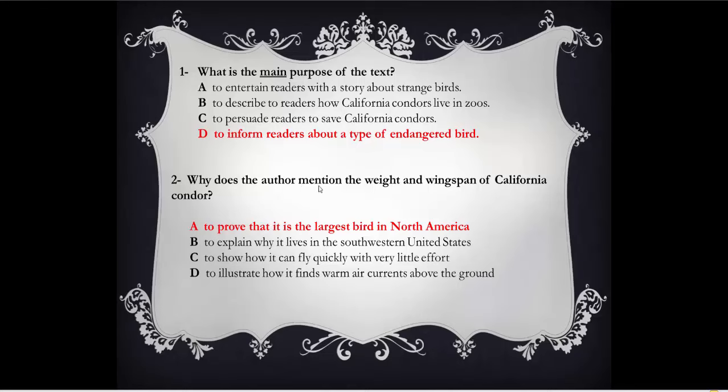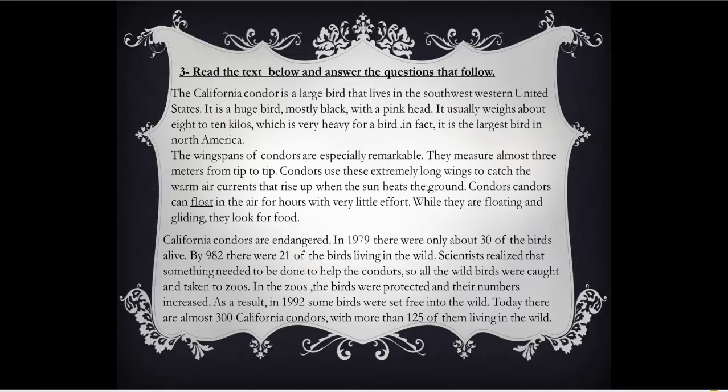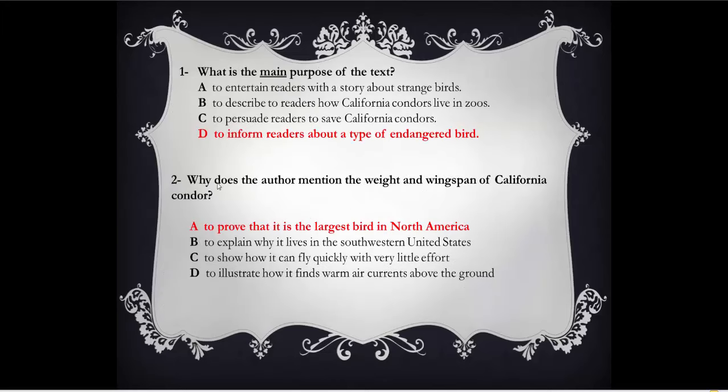Why does the author, author means writer, mention the weight and wingspan? In which paragraph is mentioned the weight and wingspan? Wingspan, yes. And here in paragraph 2, and weight here in paragraph 1. So we're going to read from here. What was the question again? Why does the writer tell us about the weight and wingspans of California condors?